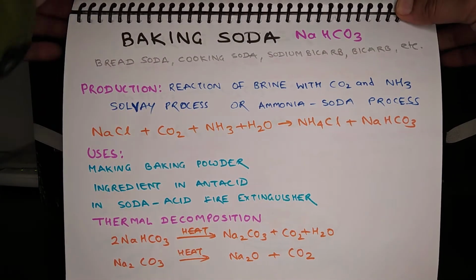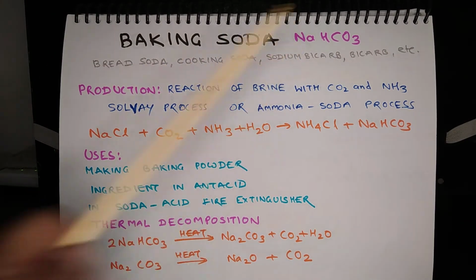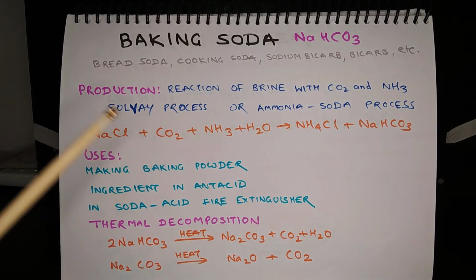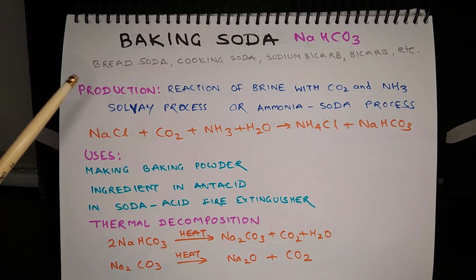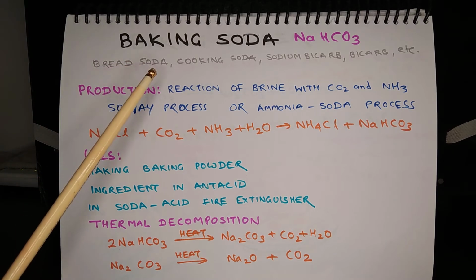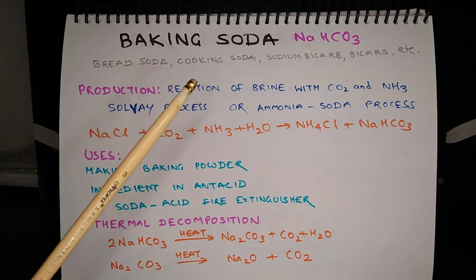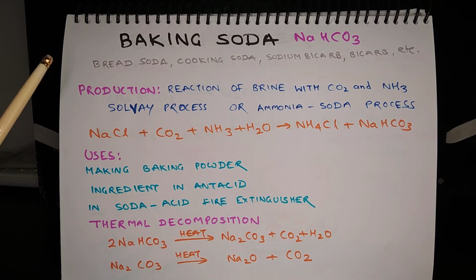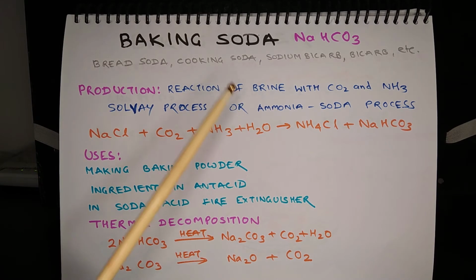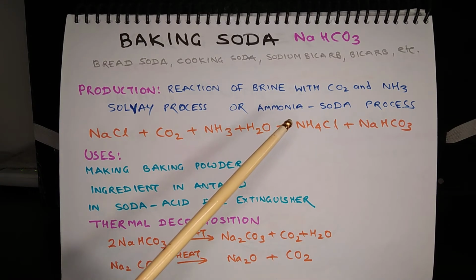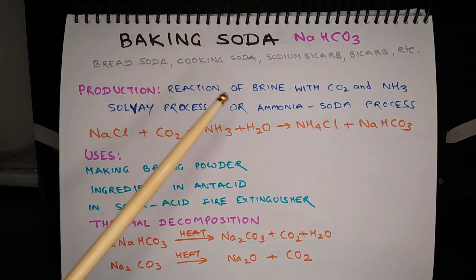The next chemical is baking soda, and chemical formula is NaHCO3 or sodium bicarbonate or sodium hydrogen carbonate. This is also known as bread soda, cooking soda, sodium bicarb, bicarbonate of soda, etc. The baking soda is produced through reaction of brine with carbon dioxide and ammonia, and this process is called Solvay process or ammonia soda process.